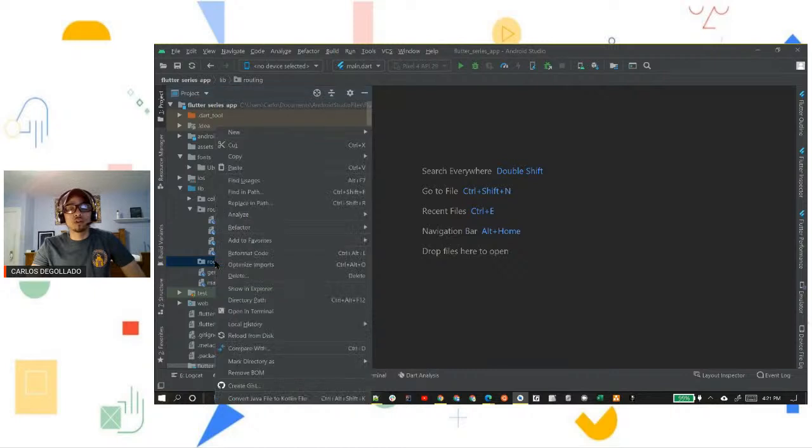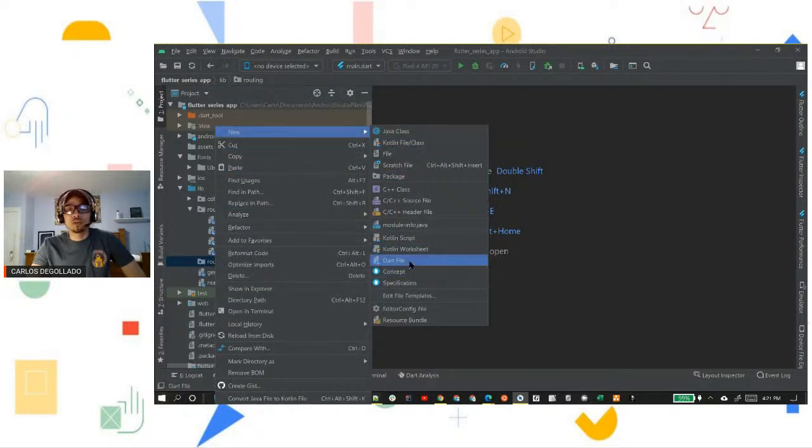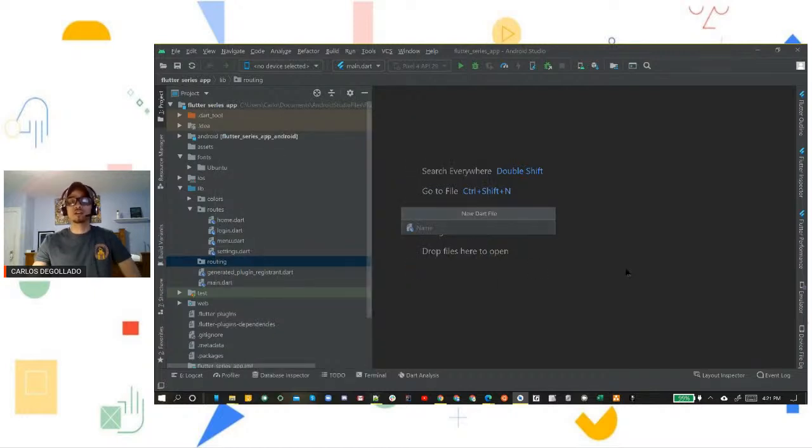So in our routing directory, we're going to right click, go to new, new Dart file, and in here, we're going to call this one, I've seen this used other places, I like it, modular underscore router. And the reason I'm calling it this is because I ran into an issue in the beginning of developing with Flutter. I would just call this file router, just one word, and it was giving me a ton of issues. And you can probably call this whatever you want.